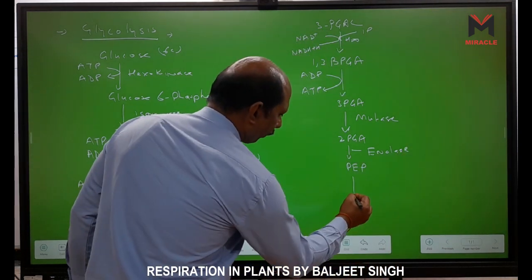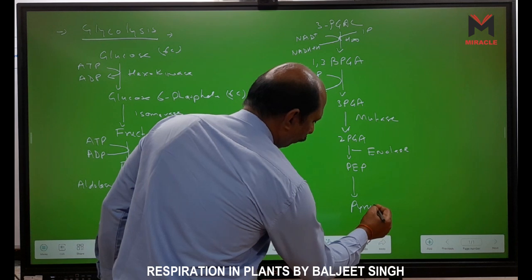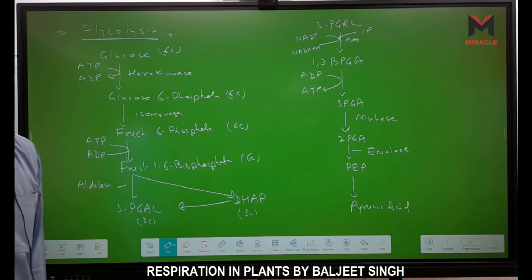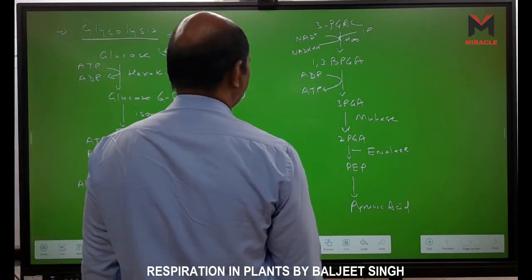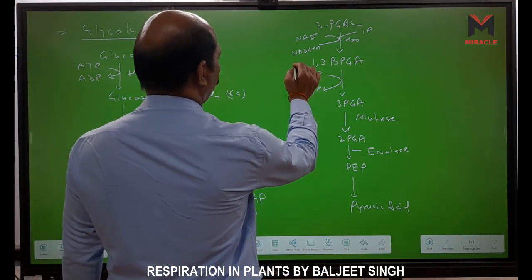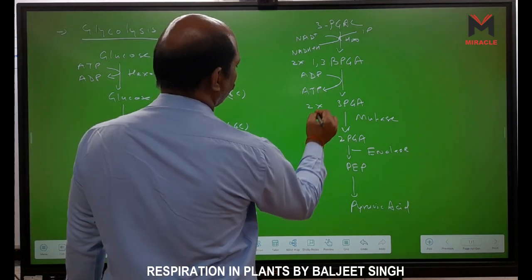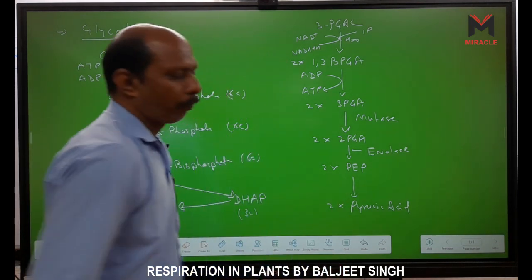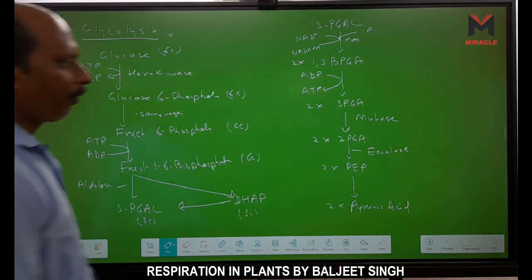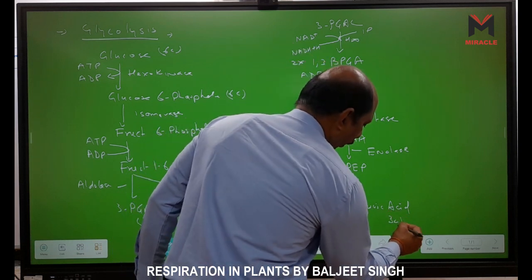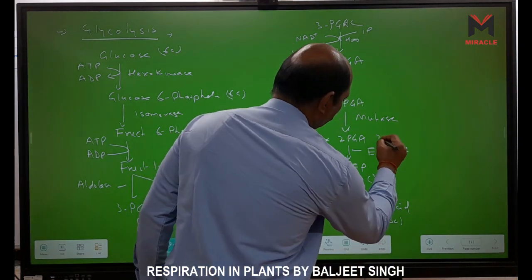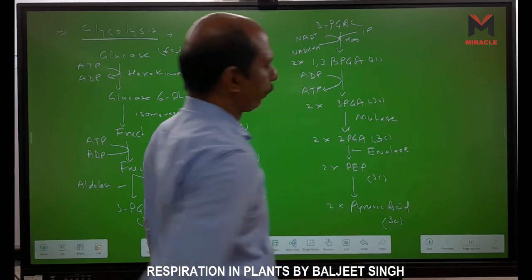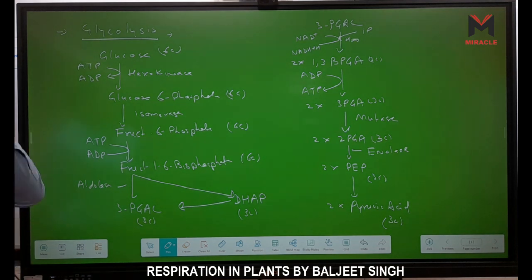And now PEP is converted into pyruvic acid. Two molecules of 3-PGA, 2 molecules of 2-PGA, 2 molecules of PEP, and 2 pyruvic acid are formed. And this pyruvic acid is also a 3 carbon molecule. All of these are 3 carbons.